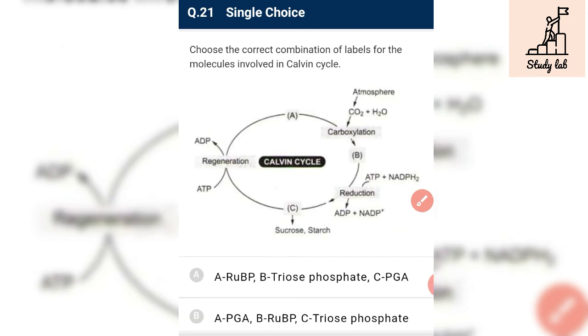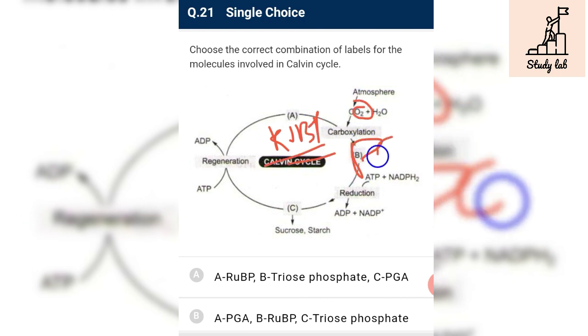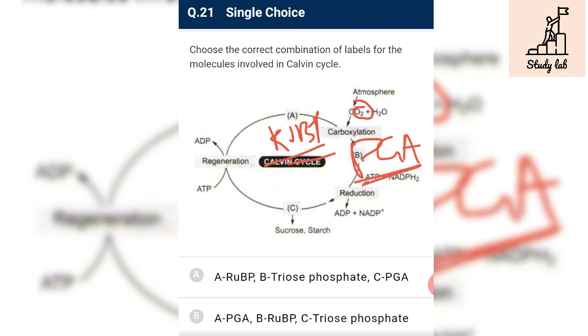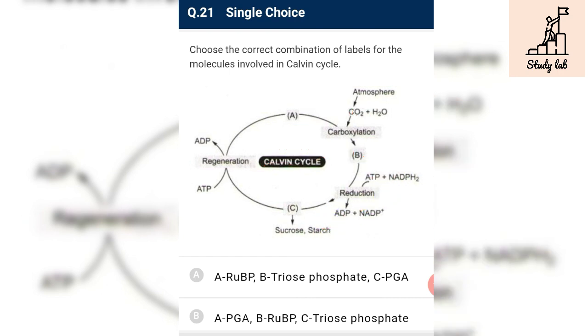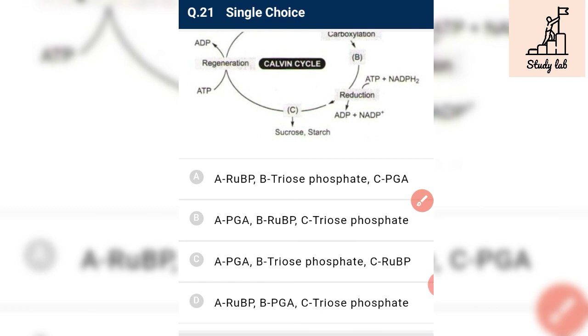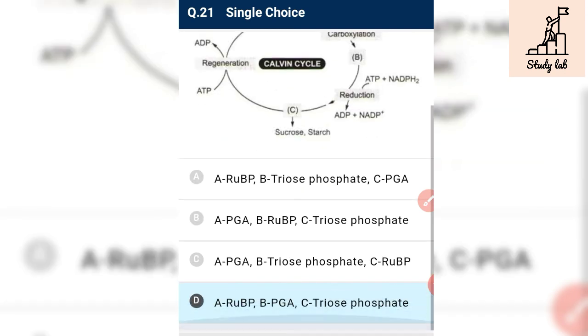Choose the correct combination of label for the molecule involved in Calvin cycle. See, A is RuBP. When RuBP react with CO2 it form PGA, that is phosphoglyceric acid, and on reduction form an aldehyde, that is triose phosphate. So first molecule is RuBP and which give PGA, and then C is triose phosphate.